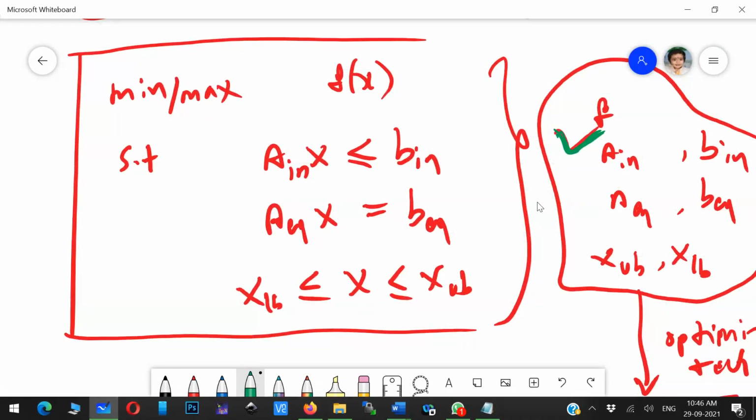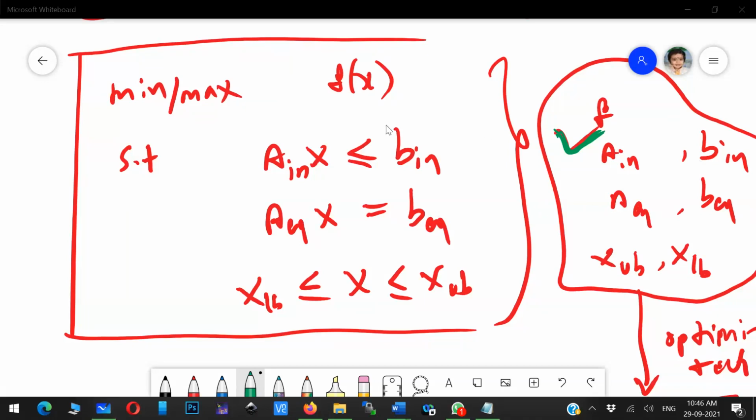It may be employee management, production maximization, minimum investment, or any problem you consider; you can easily convert it to a mathematical model and solve it. It can be a medical problem, mechanical problem, electrical problem, or management problem. All problems you can solve using optimization techniques.